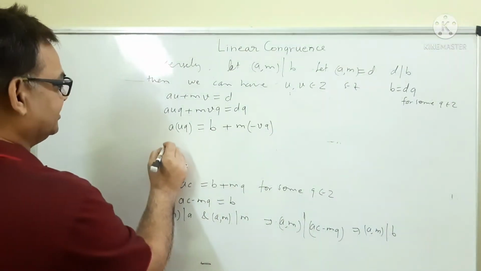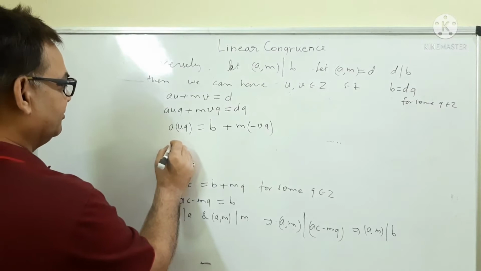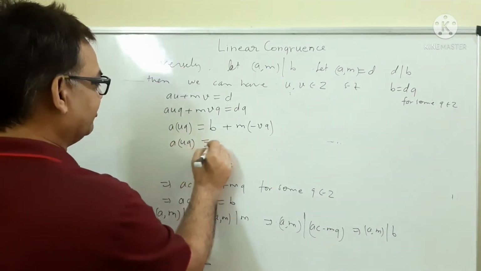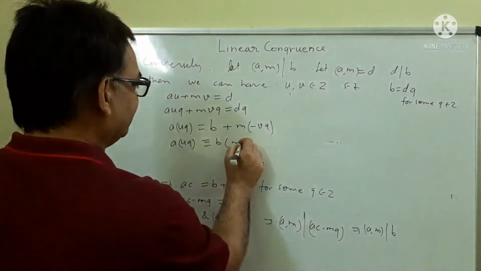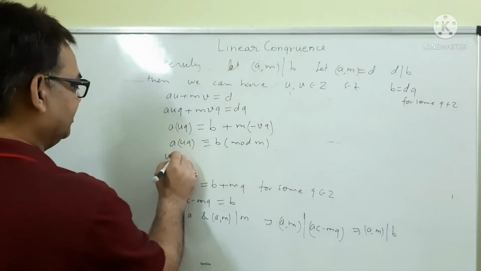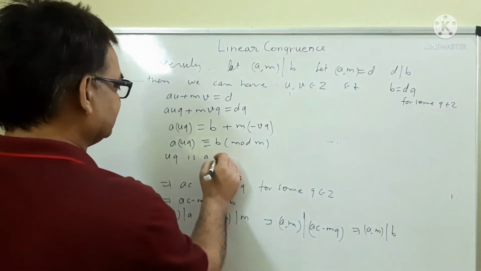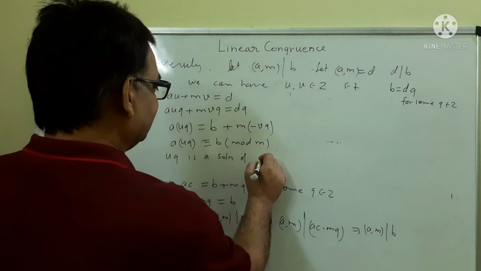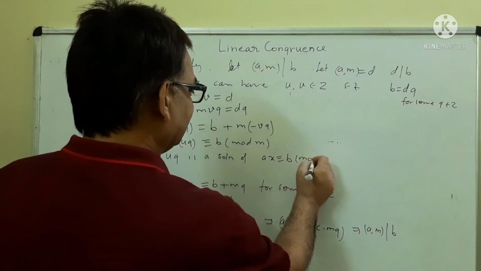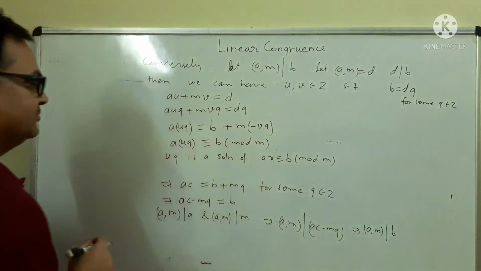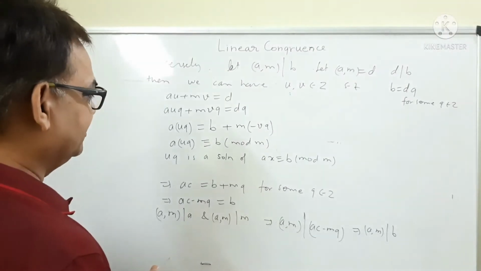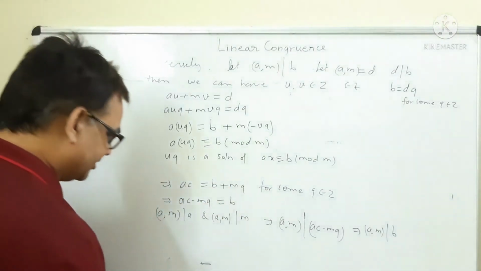From this, it is clear that AUQ is congruent to B mod M. That is, UQ is a solution of the linear congruence AX congruent to B mod M. We have shown that if GCD of A and M divides B, then the linear congruence will have a solution.